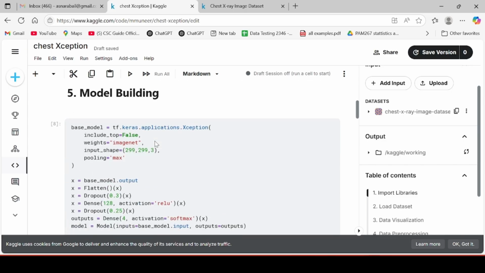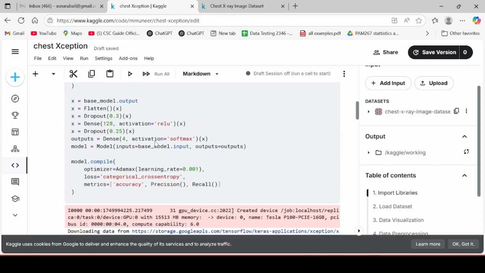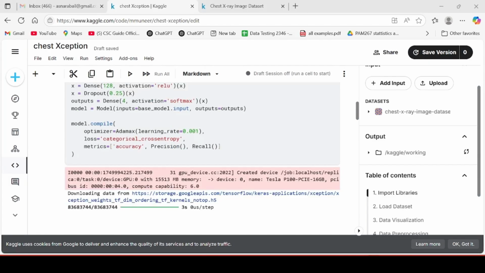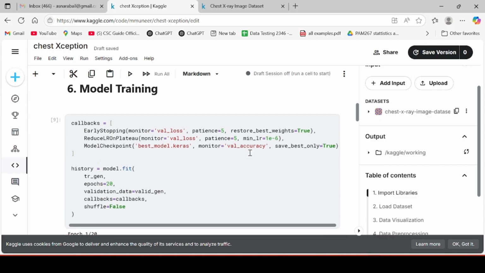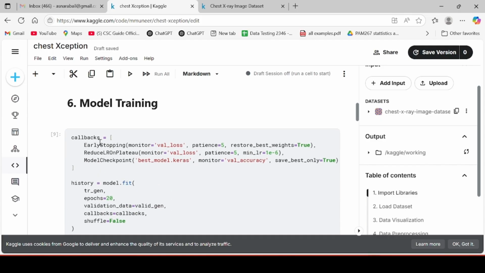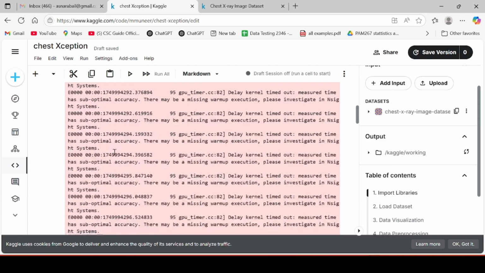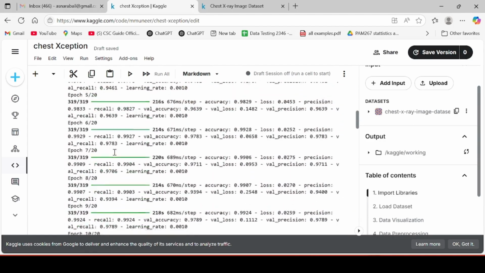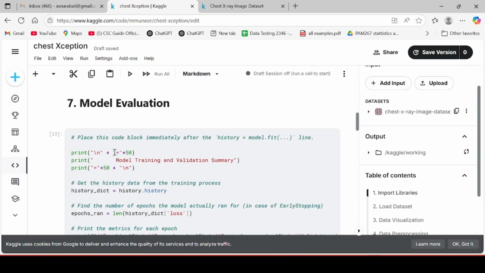For model building, firstly the Xception model should be imported. After that, the base model should also be imported, and we use the flatten layer, dropout function, and dense layer, which should also be imported. After building the model, we do the model training, and we use the early stopping function with patience of 5, and we run 20 epochs. So these are the epochs, and after that we do the model evaluation.